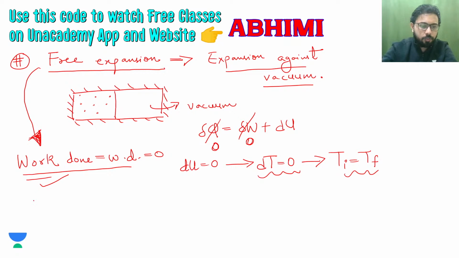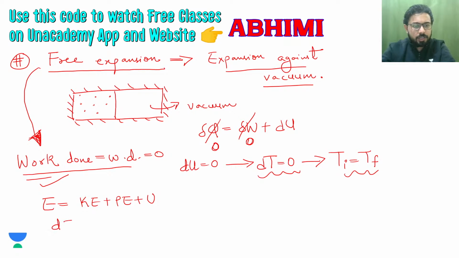Because what is your energy formula? Your energy formula is kinetic energy plus potential energy plus internal energy. So your change in energy will be change in kinetic energy plus change in potential energy plus change in internal energy. And as we are assuming that the potential energy changes are zero, this will be fine. So when you are having this isolated system, you are not having this energy interaction take place, so your change in energy will be zero also.